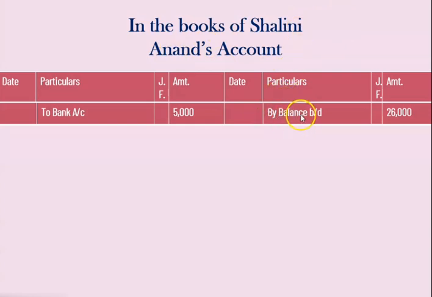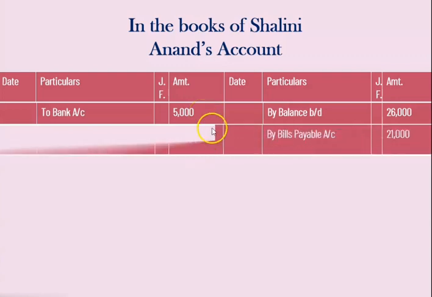We have passed the entry: by balance brought down, opening balance 26,000 rupees. And then Shalini has done the payment through cheque. So our entry is Anand account debited to bank account. Here we have passed the entry to bank account 5,000 rupees.